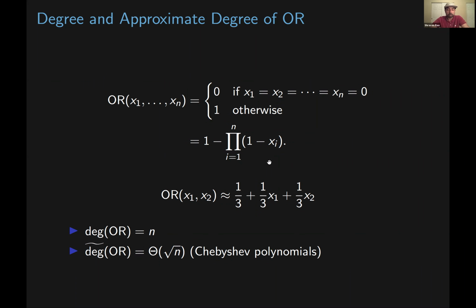In general, the approximate degree of OR is Theta of square root of n. One construction follows from Chebyshev polynomials. Another construction, if you're very familiar with, say, Grover's algorithm, follows from the lower bound on the quantum query complexity of a function. Basically, this lower bound shows that if you have any quantum query algorithm, you can extract from that a polynomial, and that polynomial will have degree, up to constant factors, equal to the number of queries that the quantum query algorithm uses. So because Grover's algorithm uses square root of n queries, from Grover's algorithm we can extract a polynomial of degree Theta of square root of n.